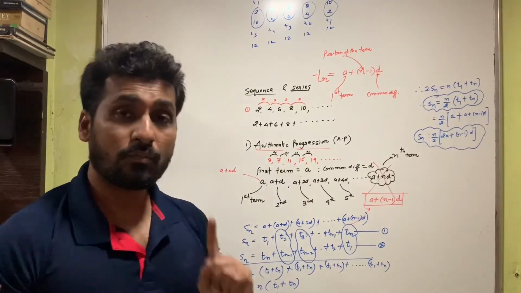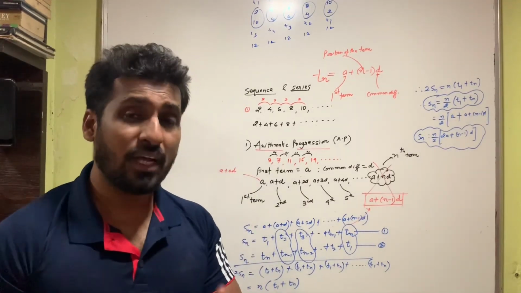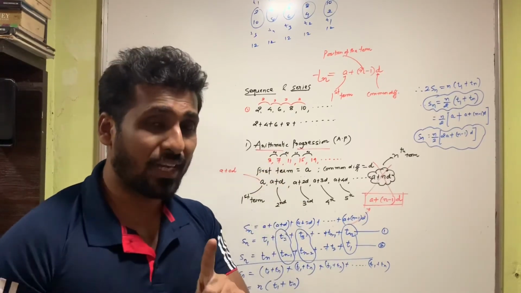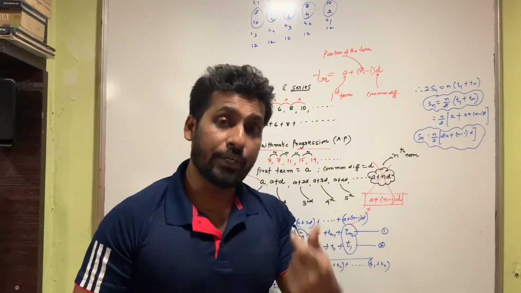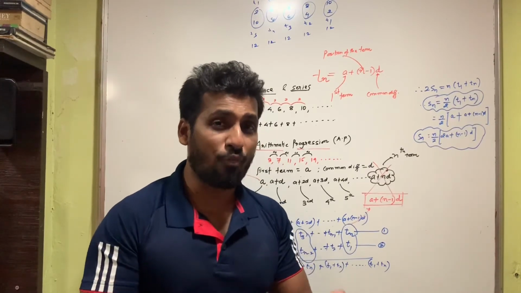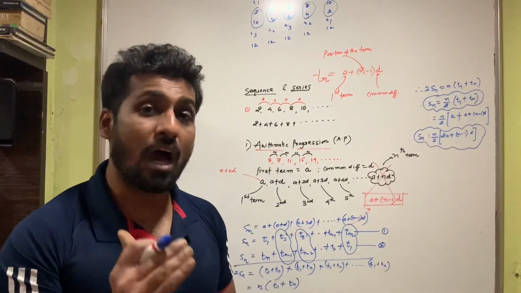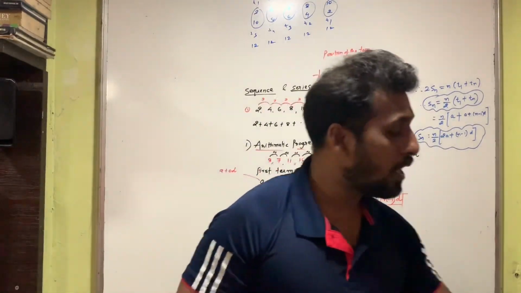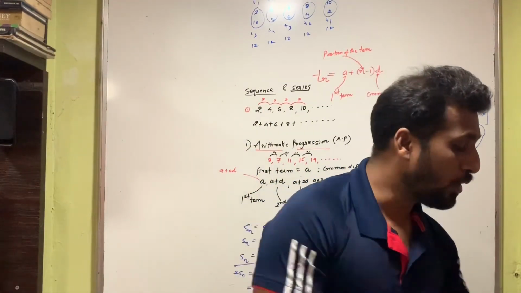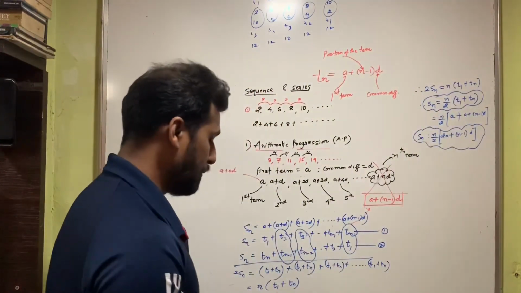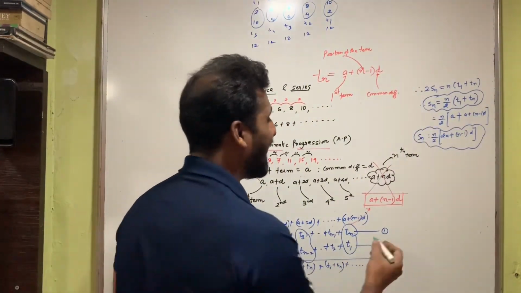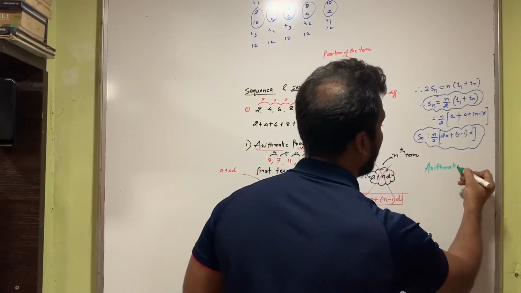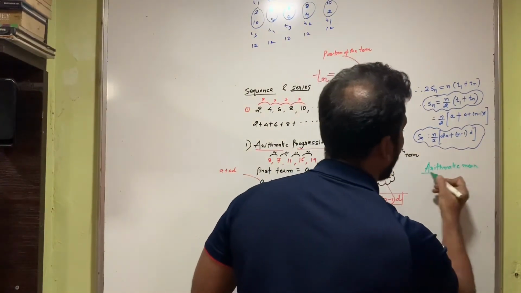Now students, one last point you want to remember is to introduce one term between two terms which are in AP. Understand carefully: introducing one term between two terms of an AP is called an arithmetic mean. That's the one last point you want to understand when we talk about arithmetic progression. So let's see what an arithmetic mean is.